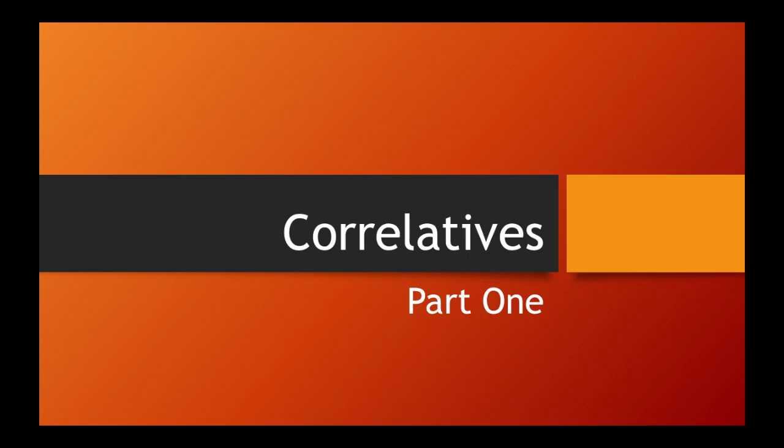In this video, we're going to look at some of the correlatives. There's 45 of them, so we're not going to go over all of them. I just wanted to show some of them so you guys can see how they work. All the correlatives are made of two parts. They aren't affixes, by the way. They are their own separate thing.